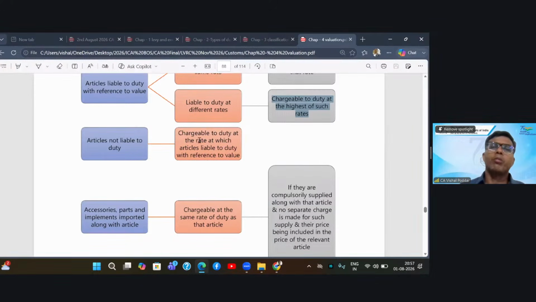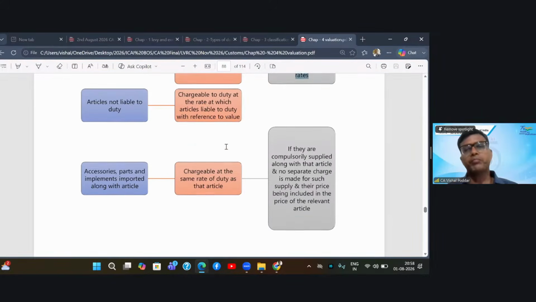The pencil will automatically become chargeable to duty, at the rate at which the articles liable to duty with reference to value are charged. So in this case, that pencil which should have been exempt, since you do not have the breakup of the value, will be charged with the highest rate.